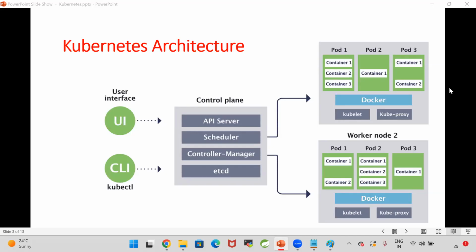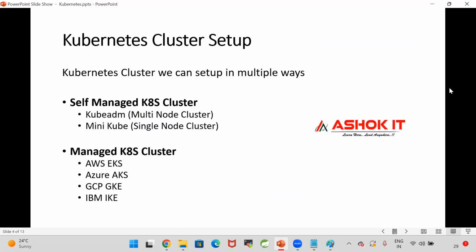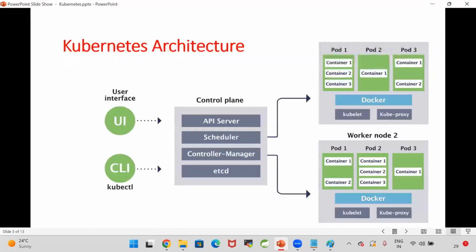In order to create the container in the worker node, Docker engine should be available. In the worker node, Docker engine will be installed. Why Docker engine? To run the Docker container, Docker engine is required. So in the worker nodes, our containers will be created. As we are going to create the containers in the worker node, in the container machine, Docker software should be installed. Kubernetes is not the replacement for the Docker.